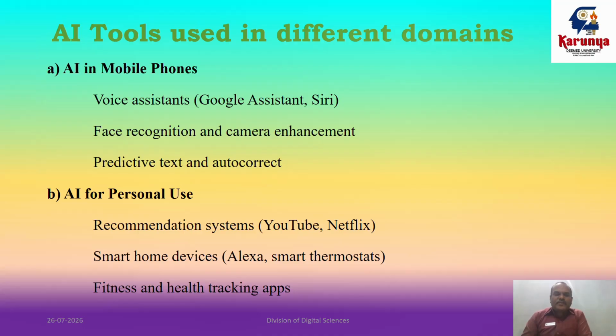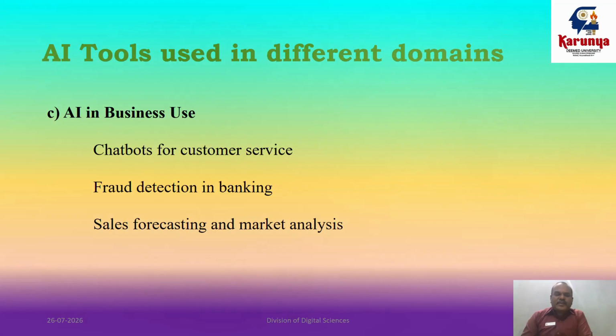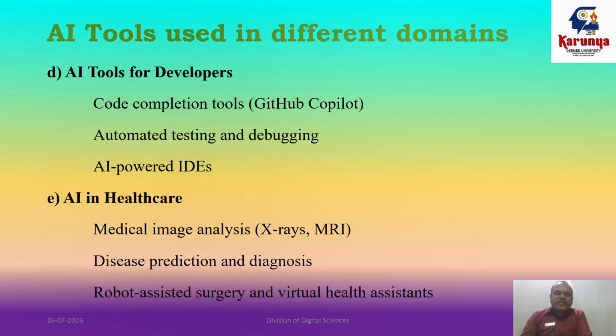And the next one, AI for personal use. In our personal use nowadays, AI is playing a vital role. For example, recommendation systems like YouTube, Netflix, or other social media, and smart home devices like Alexa or smart thermostats. Otherwise, we can use AI tools in our fitness and health tracking apps. These are all personal uses of different kinds of AI tools. Now business use: chatbots for customer service, fraud detection, sales forecasting and market analysis. These are all business uses of AI tools.